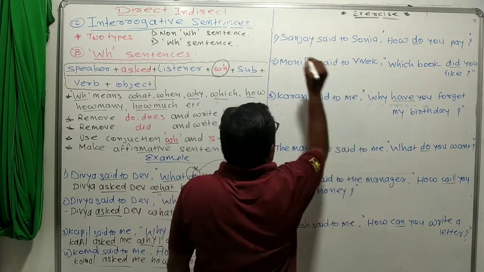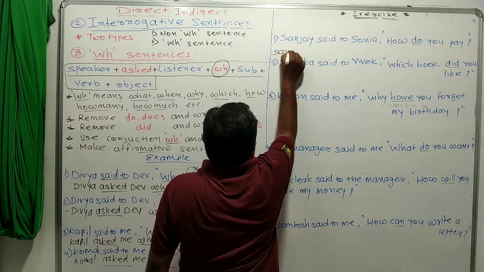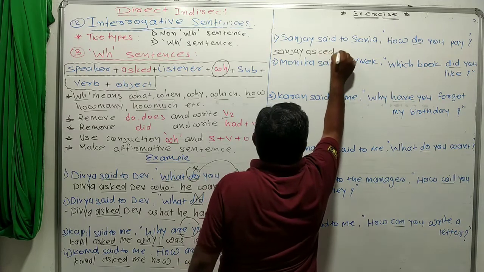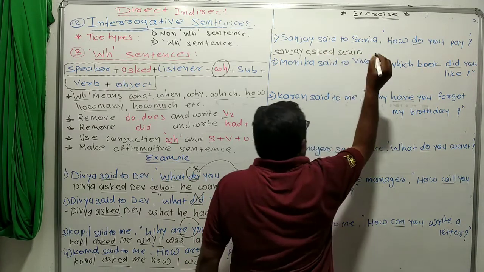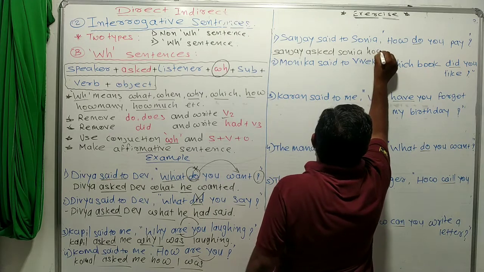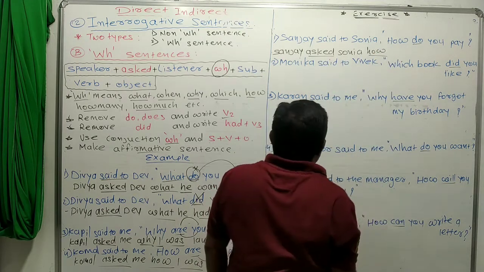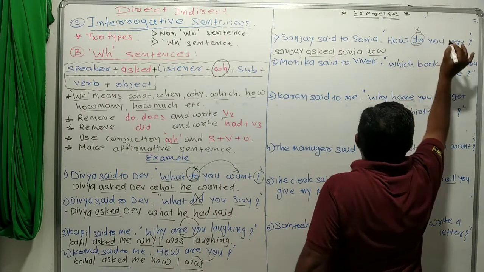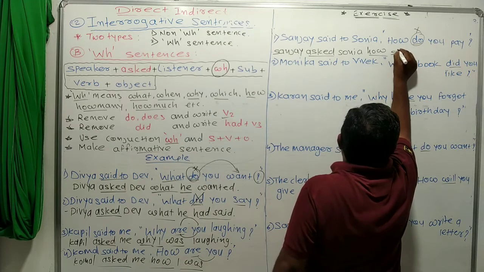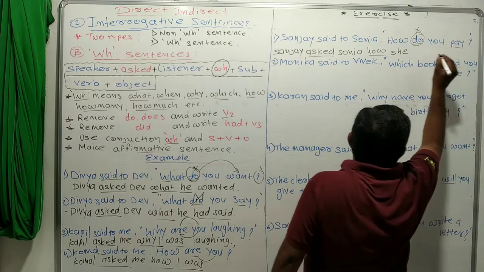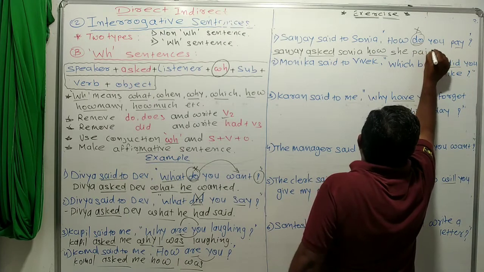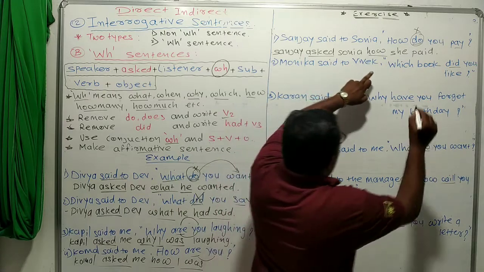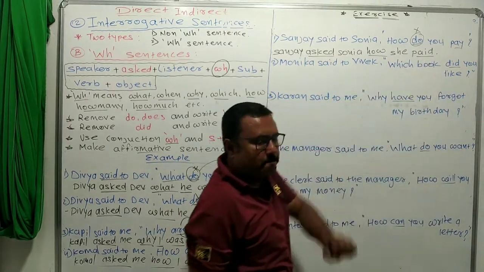Sanjay said to Sonia... Sanjay asked Sonia. Sonia is a conjunction, how. Sanjay asked Sonia how. We remove do. You is Sonia. So C. What is V2 for pay? Paid. How she paid. Sanjay asked Sonia how she paid.